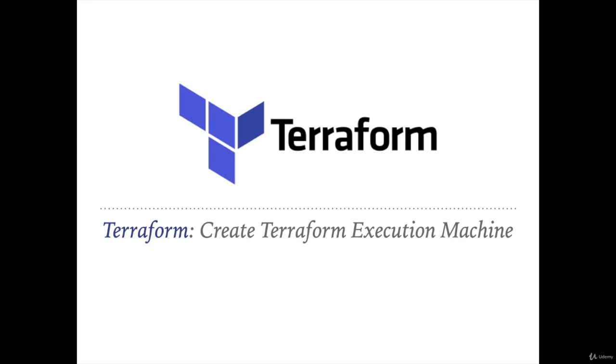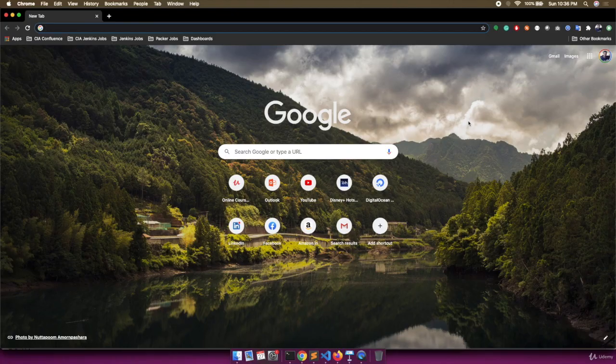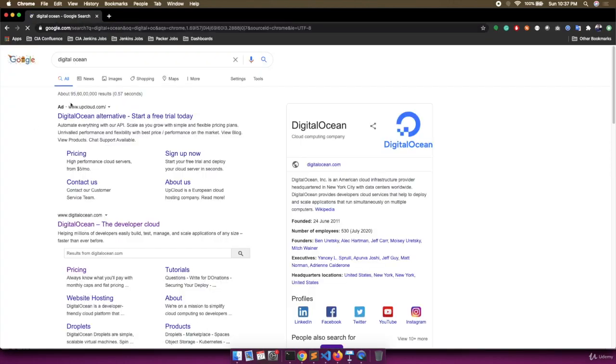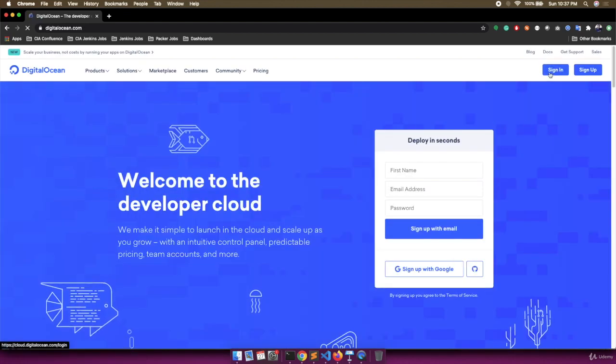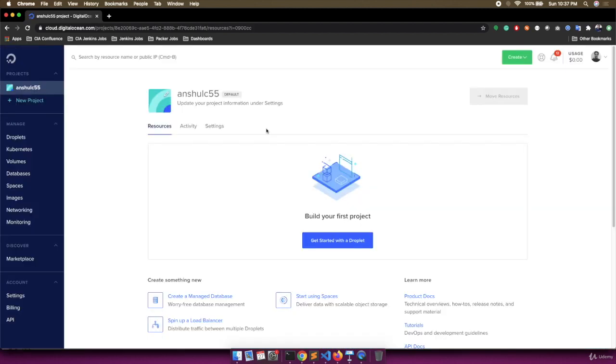So let me open the browser and type DigitalOcean. Here we are getting the DigitalOcean Developer Cloud. I will sign in to my account. In your case, you need to click the link which I have provided in the next lecture so that you get the referral code attached to your DigitalOcean account. Once you sign up and sign in, you will get a screen like this.